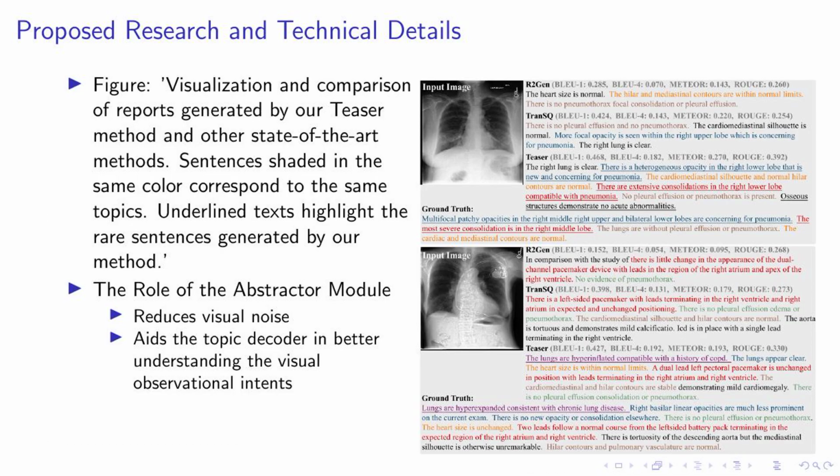In this slide, we delve deeper into the technical aspects of our proposed method, Teaser. On the left, you can see a visualization that compares the reports generated by our method and other state-of-the-art methods. The sentences shaded in the same color correspond to the same topics, and the underlined texts highlight the rare sentences generated by our method. Now, let's talk about the Abstractor module, a key component of our system. This module plays a crucial role in reducing visual noise from the radiological images. By doing so, it aids the topic decoder in better understanding the visual observational intents, which is crucial for generating accurate and comprehensive medical reports.